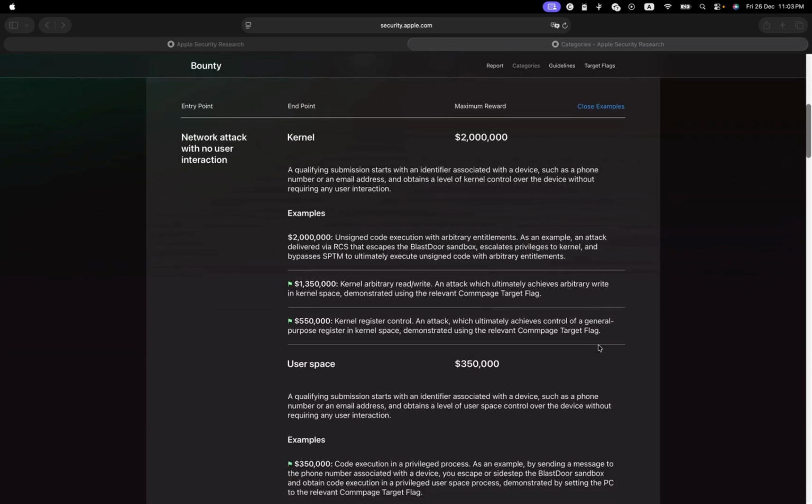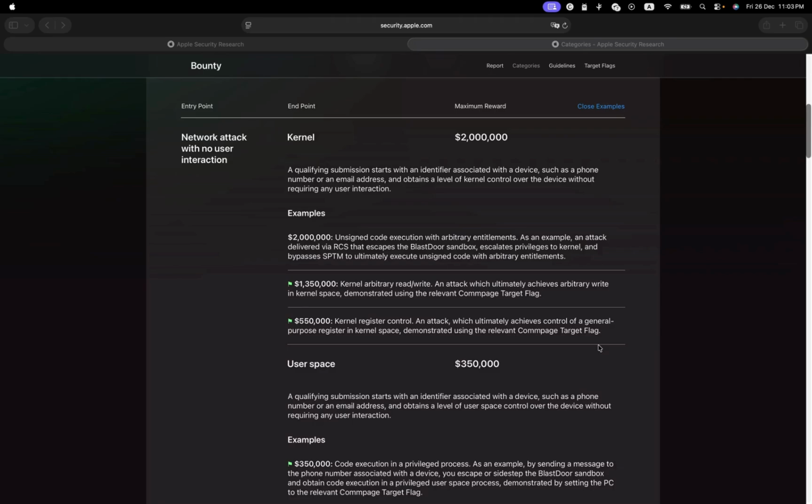So for example, if you're able to run or execute unsigned code with arbitrary entitlements, for example, an attack delivered via RCS that escapes the BlastDoor sandbox. Let me tell you about BlastDoor. BlastDoor is a gated or restricted environment where user apps can run, and they cannot perform escalated privileges that only the kernel can do.